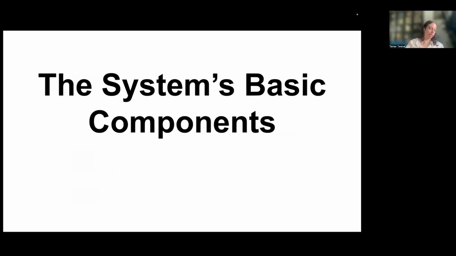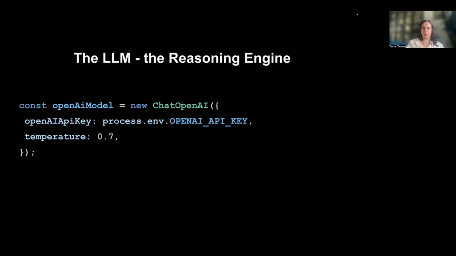Let's understand what the components that are needed are. All right, so first, if we want to build an agent, we need an LLM. Here's a small code sample of an LLM.